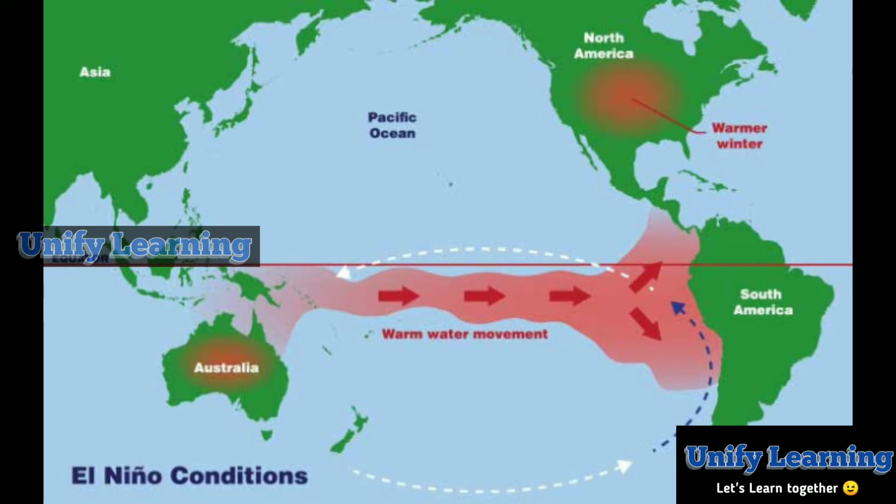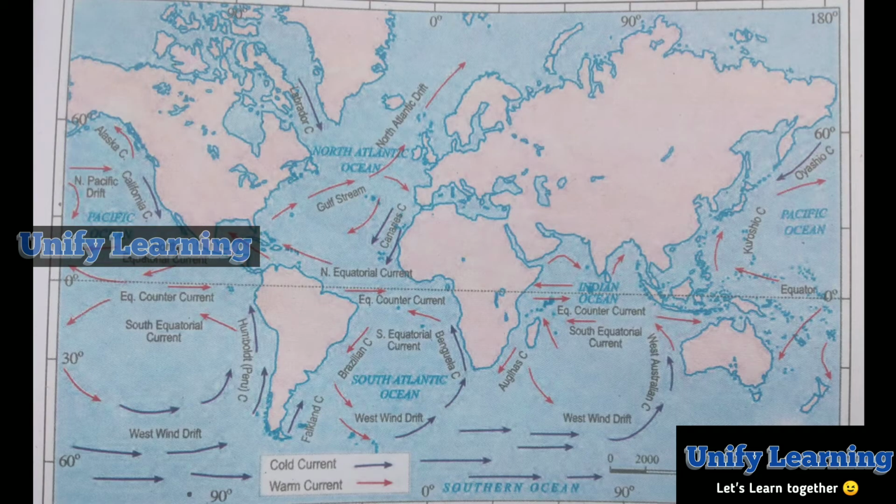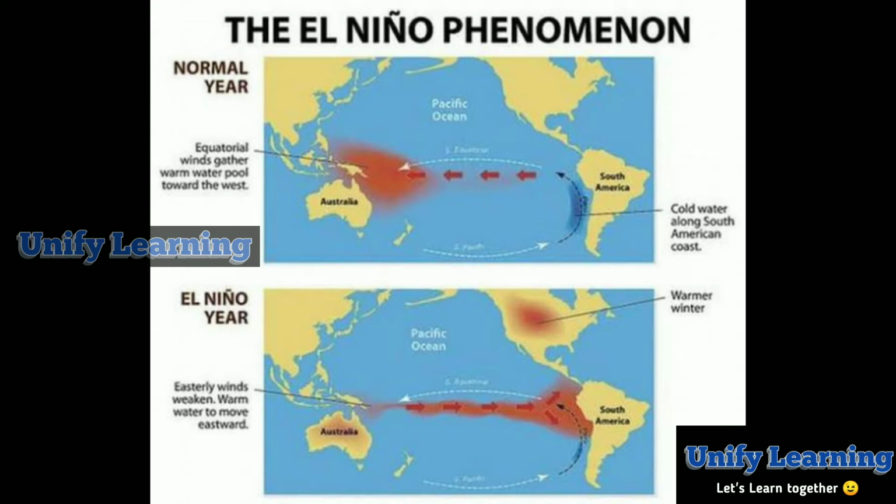But what are these currents? The ocean currents are the currents or streams of water flowing constantly on the ocean surface in a definite direction. Generally, the currents are of two types, cold water and hot water currents. These cold water currents develop at the poles and move towards the equator, and warm currents develop at the equator and move towards the poles. If you see the difference between normal year and El Nino year, you can easily understand from this picture.